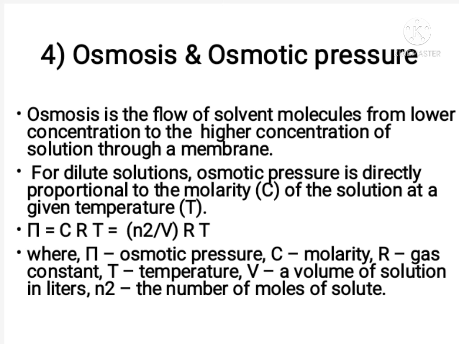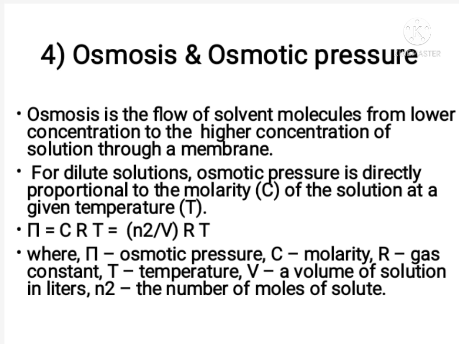For dilute solution, osmotic pressure pi is directly proportional to the molarity C. So pi is equal to C RT, where capital R is the molar gas constant. As osmotic pressure is a colligative property, it depends on number of solute atoms.